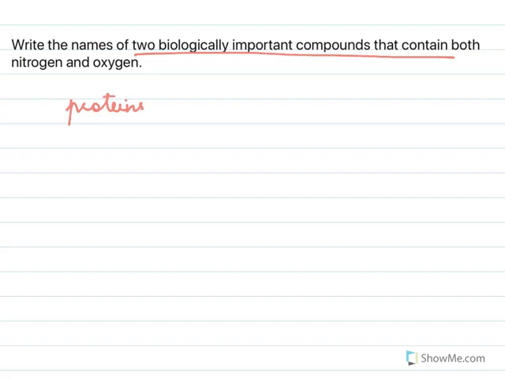Write the names of two biologically important compounds that contain nitrogen and oxygen, and those are proteins and nucleic acid. The nucleic acids, like the RNA and the DNA, contain both nitrogen and oxygen.